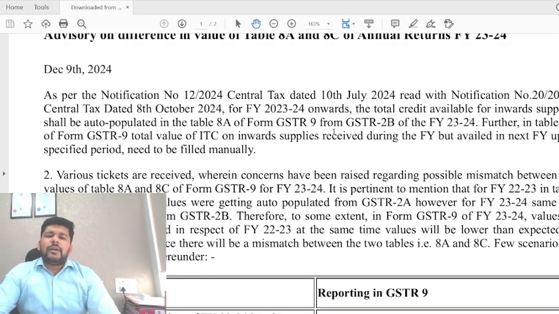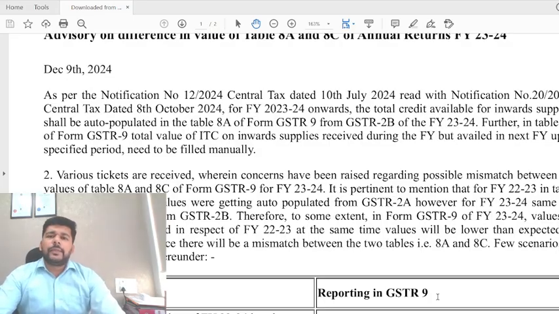Now, what was happening is that in GSTR 9, the auto populated credit that is reflected in table 8A, that input tax credit, is the auto populated credit from the GSTR 3B that you have claimed during the year. And what comes in table number 6 and table number 8, in 8A, that is from GSTR 2B which has been filed.